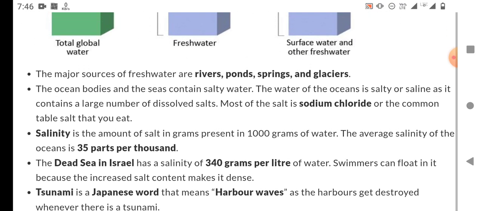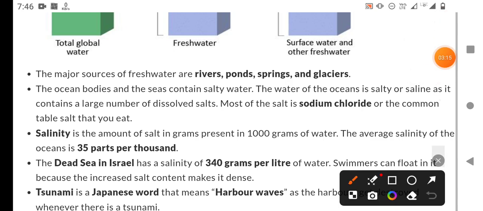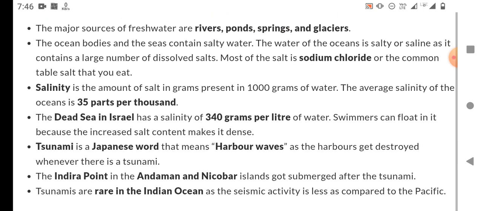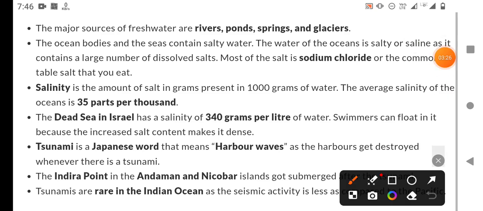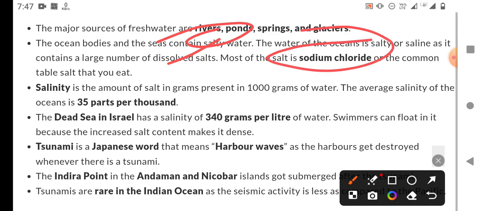This is the various distribution of groundwater. Next are the major sources of fresh water: rivers, ponds, springs, and glaciers. The oceans and seas contain salty water. The water of the ocean is salty or saline, as it contains a large number of dissolved salts. Most of the salt is sodium chloride, the common table salt that you eat. You can remember this, that we are consuming sodium chloride.